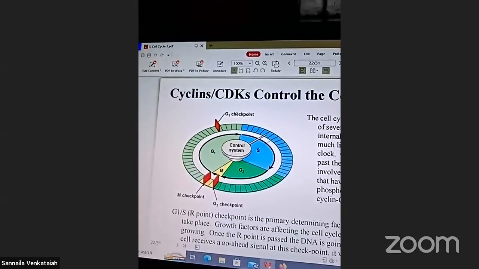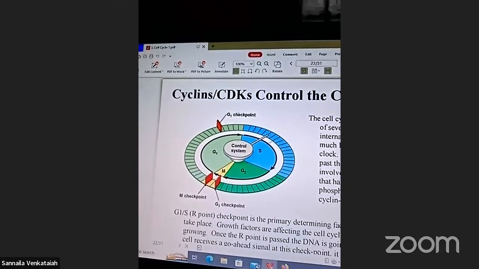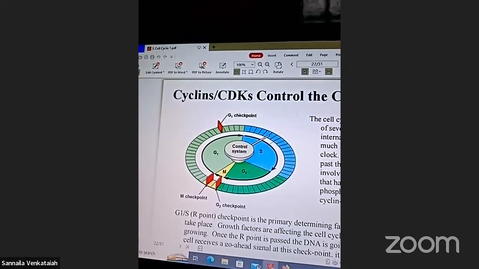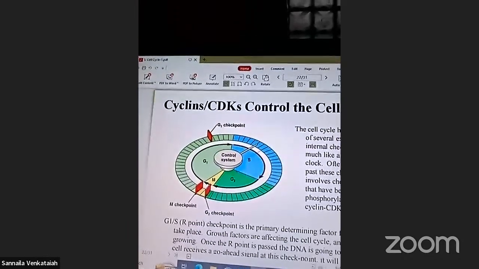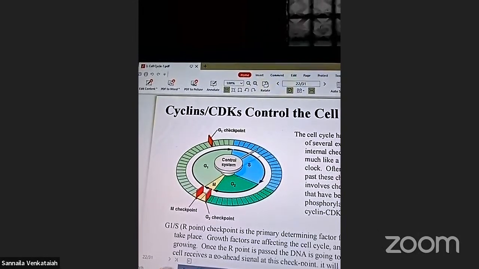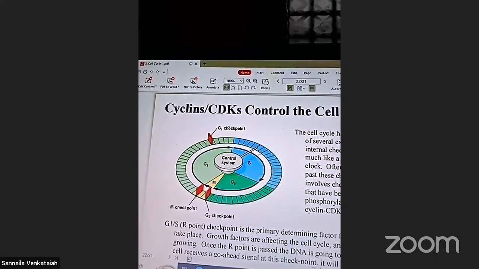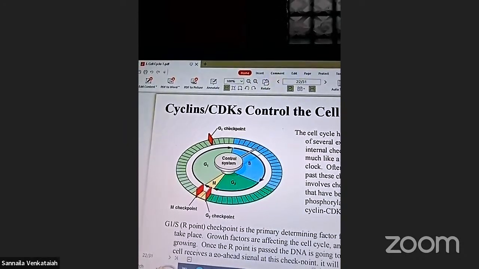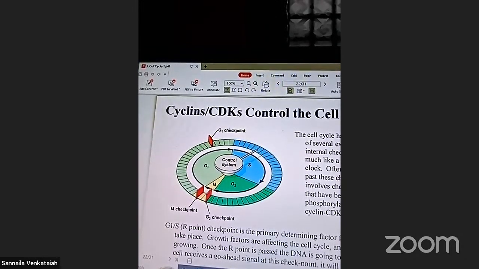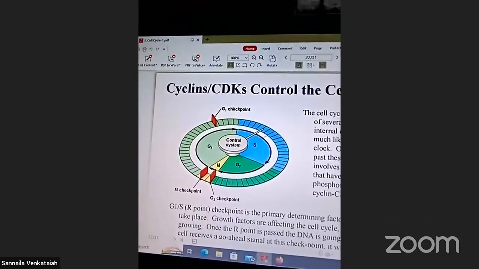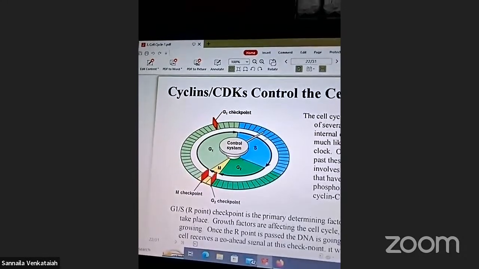The cell cycle has several external and internal checkpoints, much like a clock. The checkpoints involve chemical signals. A checkpoint is the primary determining factor for whether cell division takes place.